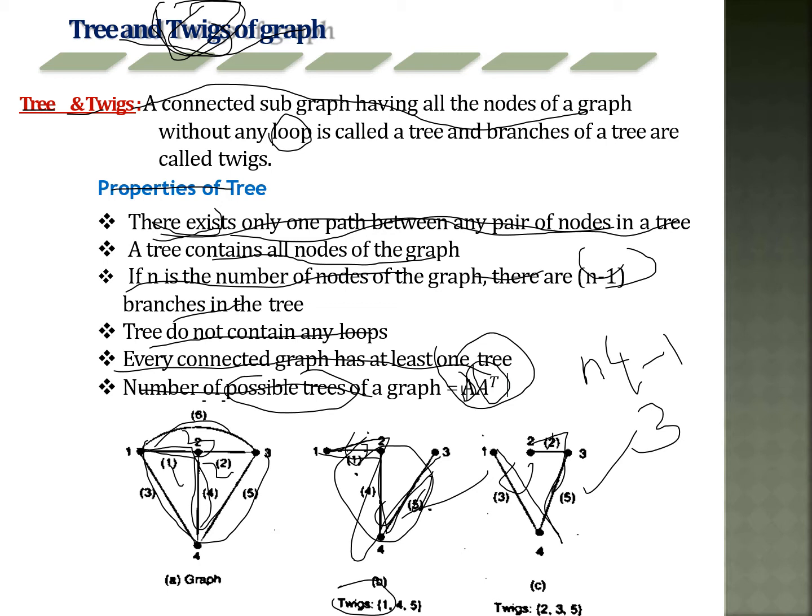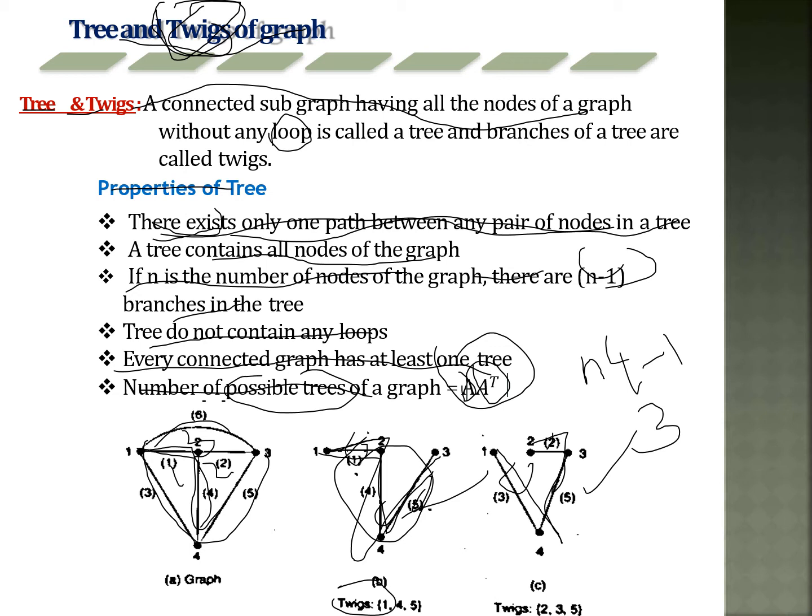Properties of the tree. In a tree, there exists only one path between any pair of nodes. We can draw any one path; two paths do not exist in a tree. Only one path will we take: 1, 2, 4, 3. This is the one path, and it is also an open set of a tree. These branches are called twigs. Next, the remaining part, 1, 4, 3, 2, is called the co-tree.